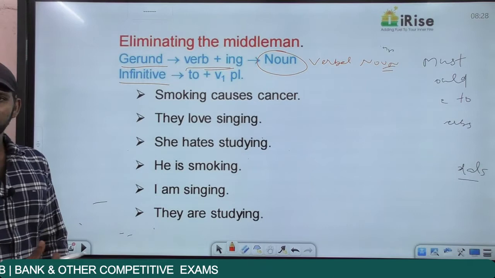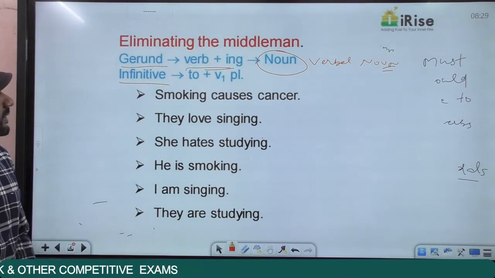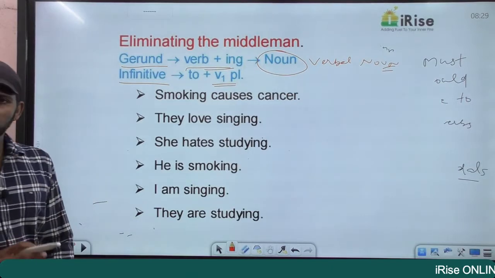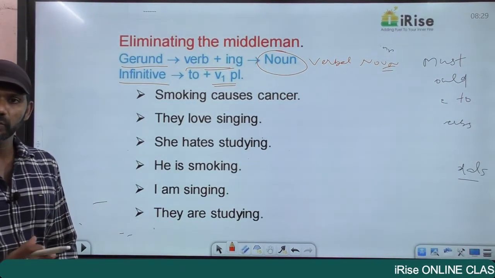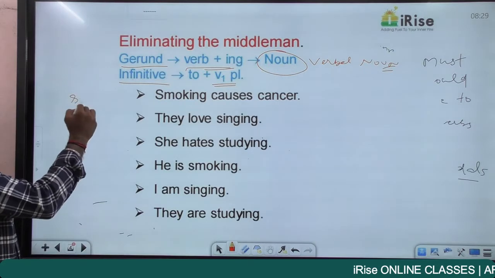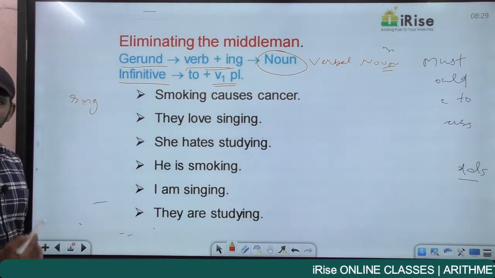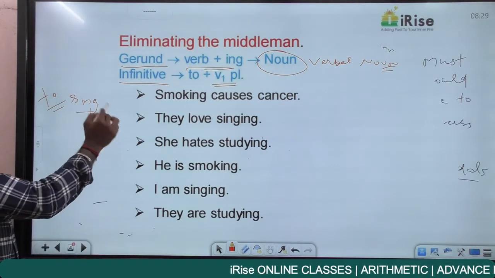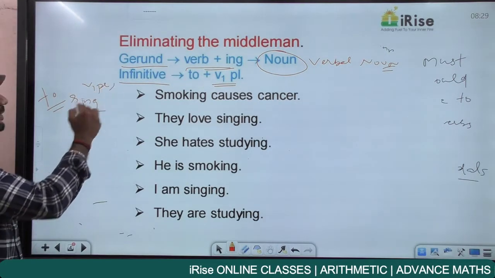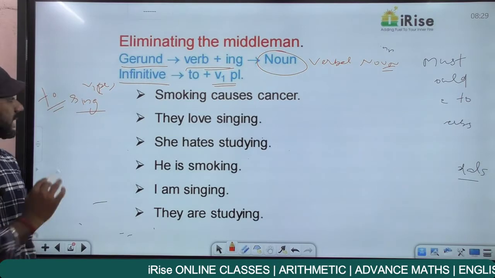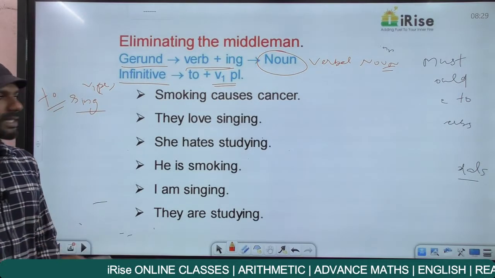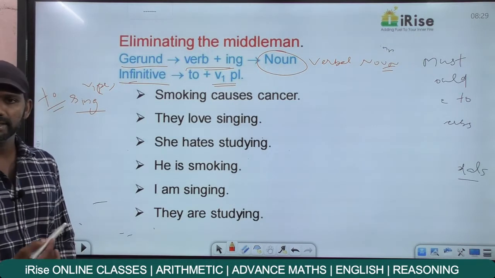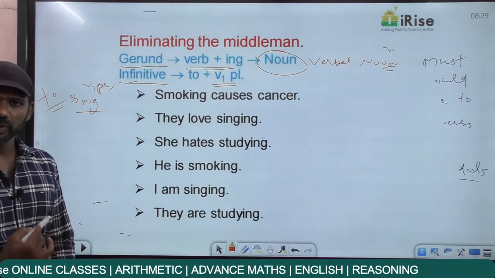The other one is infinitive. And infinitive is to plus V1 plural. There's nothing like to plus V1 singular. It is always to plus V1 plural. For example, sing. If I want to make this an infinitive, I'll just add to in front of it: to sing. And sing is V1 plural because no s, no es, no ies. So to plus V1 plural, to sing, becomes an infinitive. So gerund is verb plus ing acting as a noun. Infinitive is to plus V1 plural.